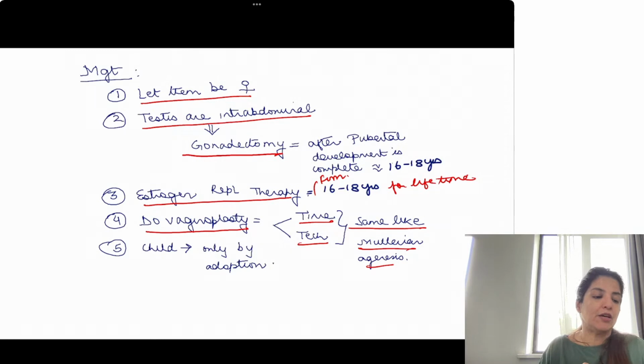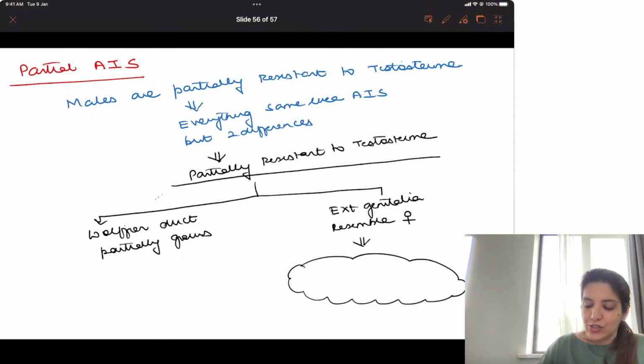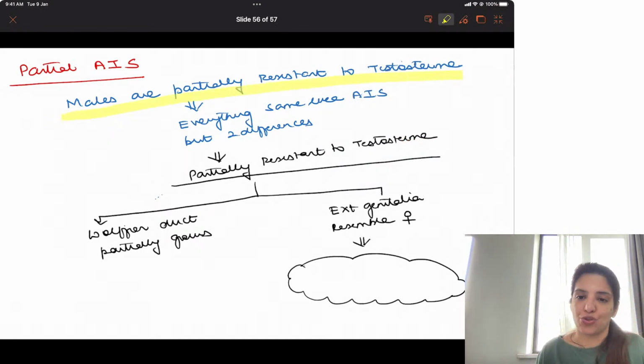Yes, Rahul. In terms of infertility, yes, they have the worst prognosis. Now coming to partial androgen insensitivity syndrome. Partial androgen insensitivity syndrome, as the name suggests, males are partially resistant to testosterone.